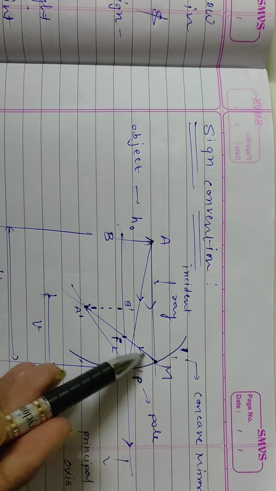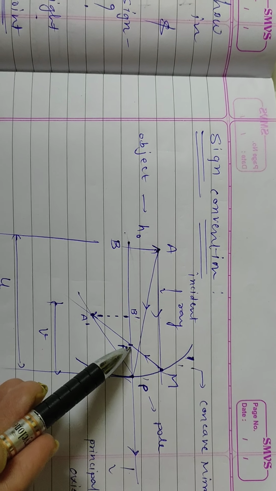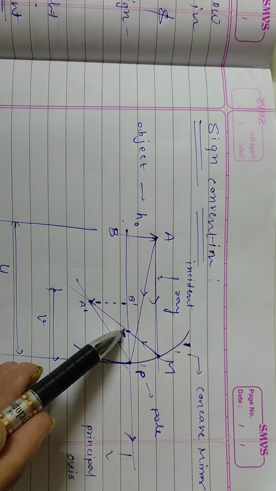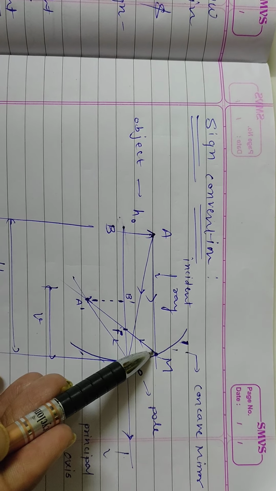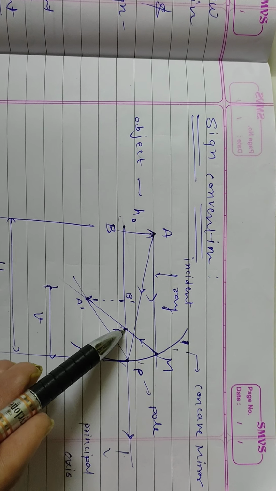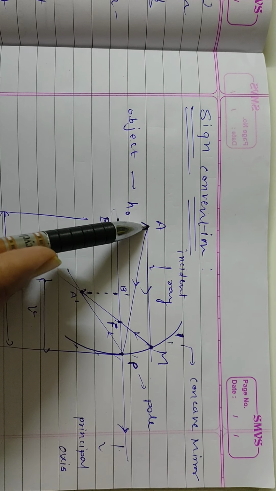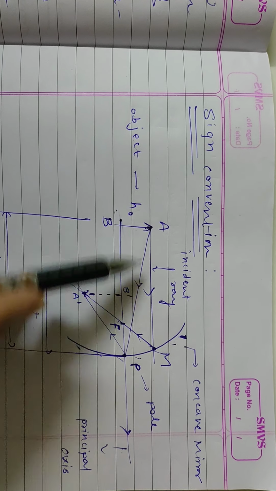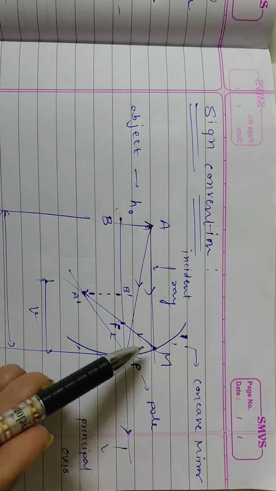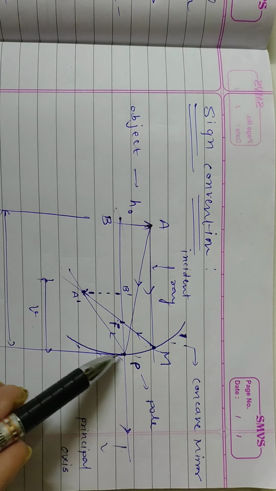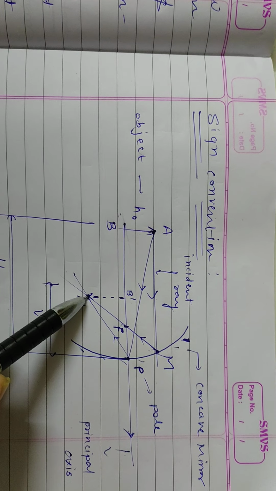After that it is reflected and passes through the principal focus. As it is parallel to the principal axis, it always passes through the principal focus when reflected. The other light ray emerges from the object, is incident on the pole and then is reflected like this. So that is the first reflected light ray, that is the second reflected light ray, and they intersect each other here.